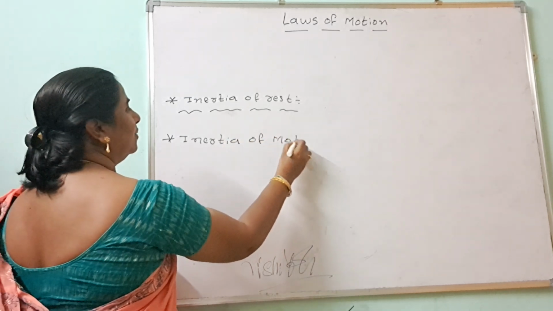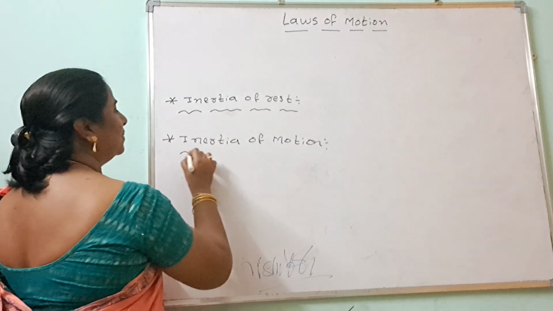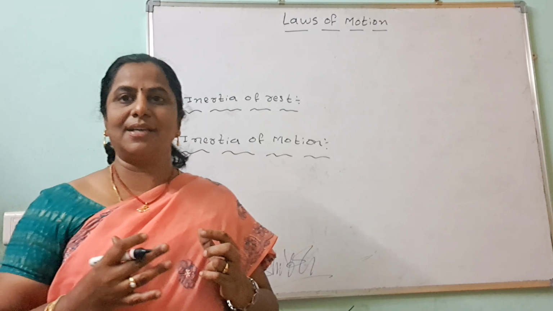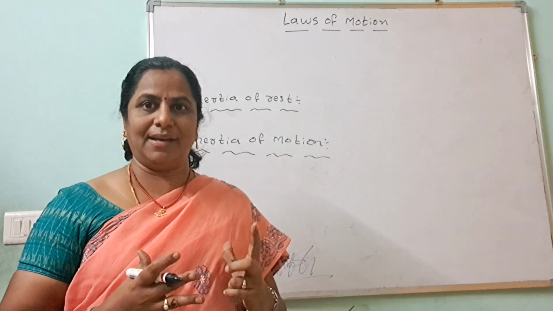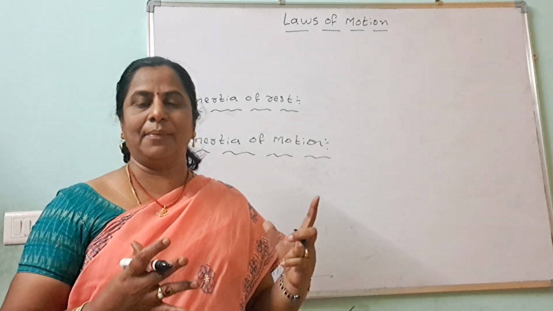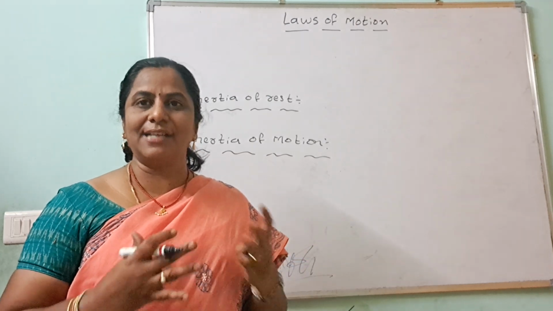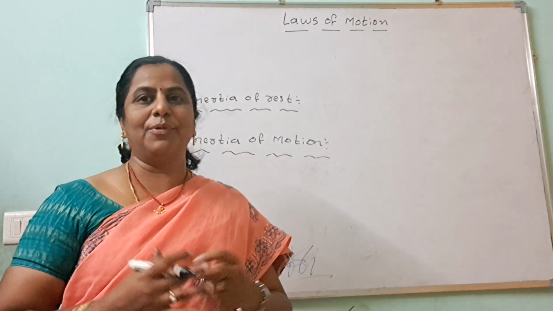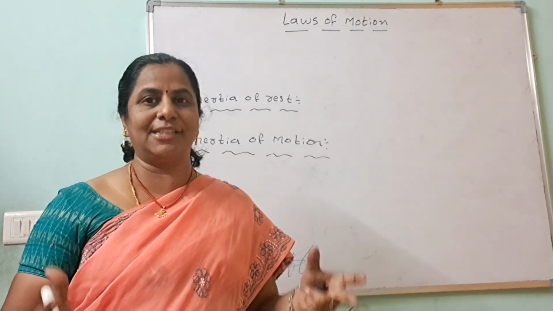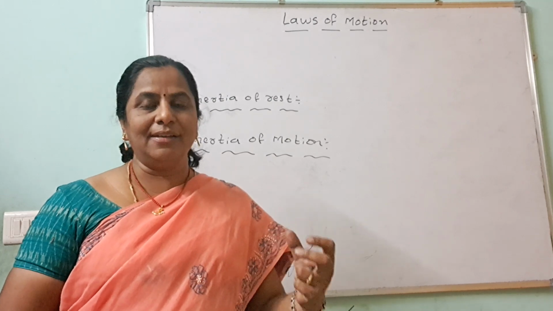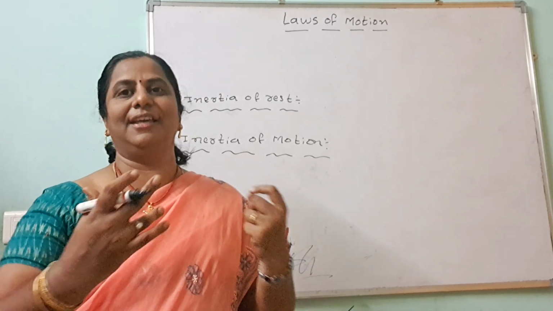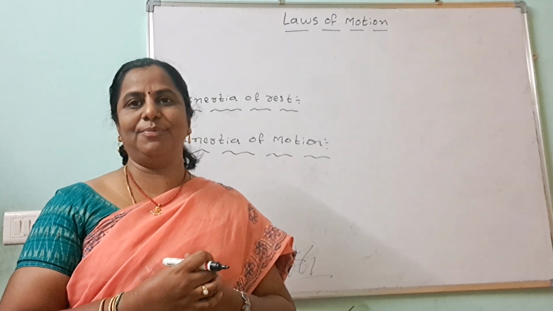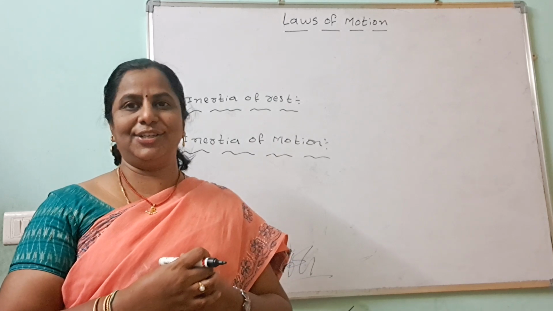Inertia of motion. For this also, we can take the example of the bus. Here the bus driver applies sudden brakes, and we feel a sudden jerk. Why? We don't want to change our motion to rest, but he applied the brakes, that's why we feel a sudden jerk. So here we want to continue our motion only, but he applies the brakes. This is called inertia of motion.